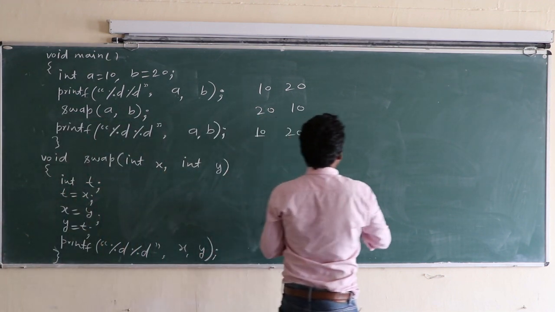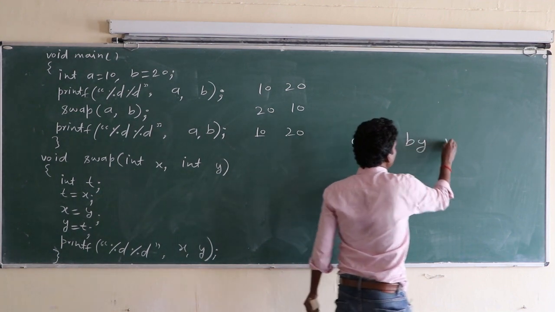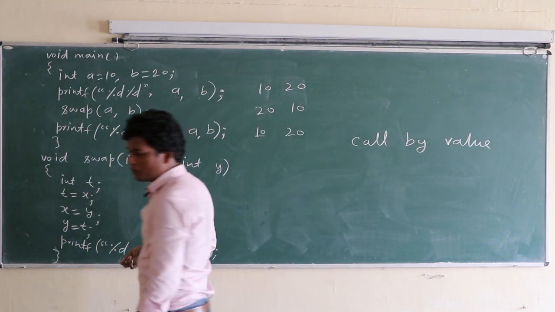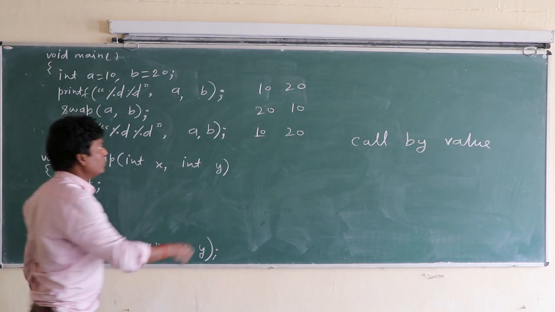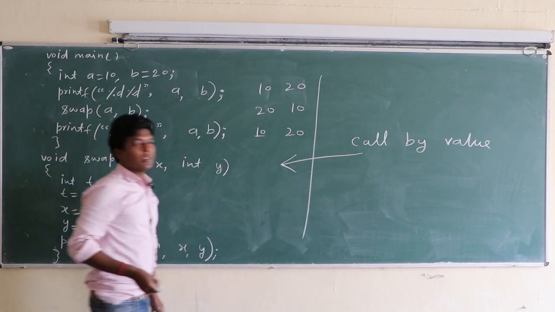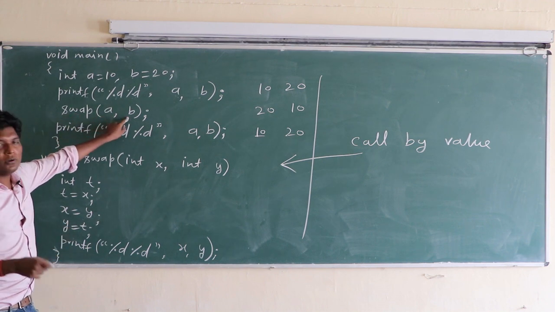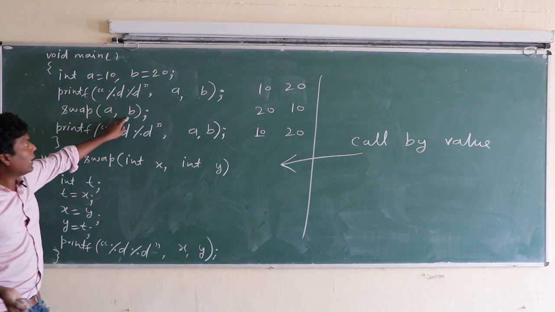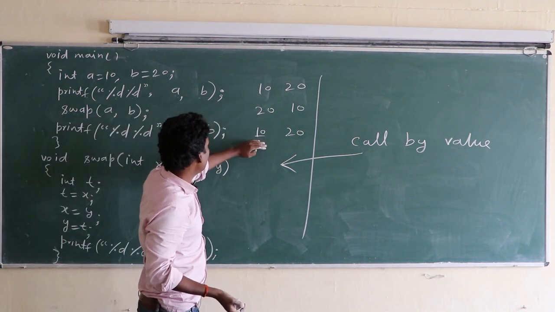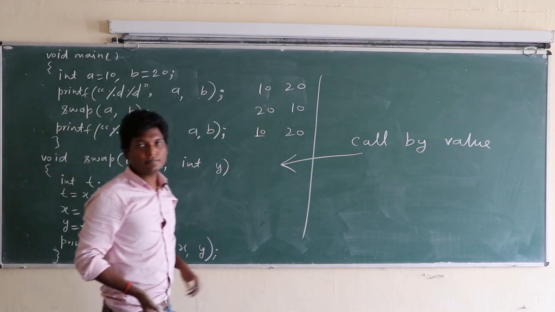Class, this is the example of call by value, because the swap function is called by value, not by address. And class, its output is important here. You have to know: here it will be 20, 10, then 10, 20.